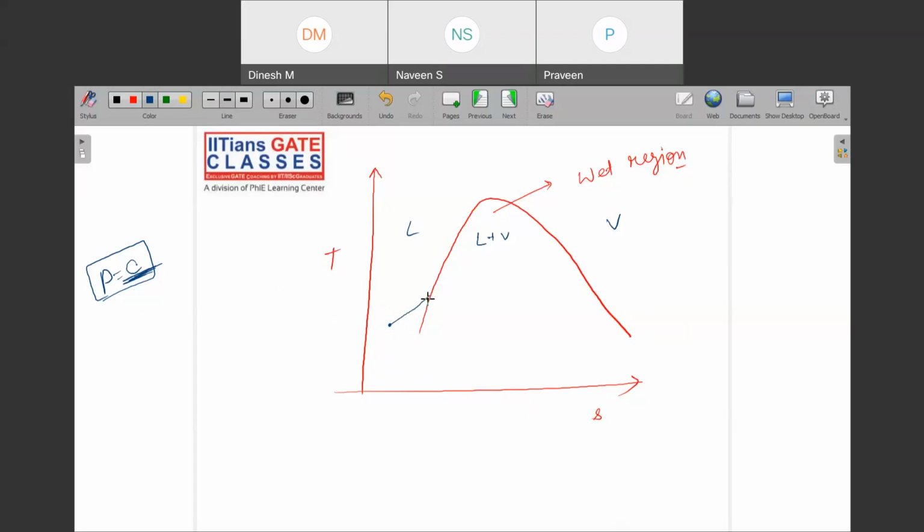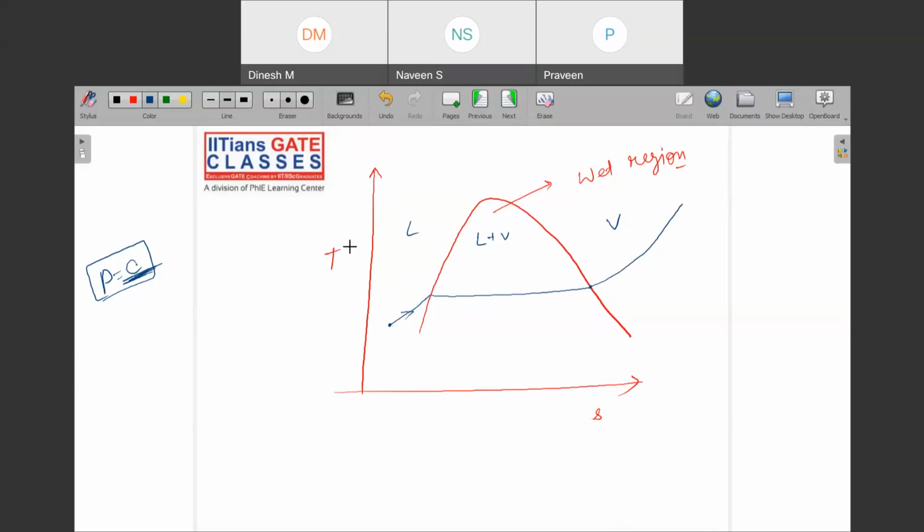When you boil water in a pan, initially you can see that there is no boiling. Initially it has just absorbed heat, which is why I cannot see any vapor region. Then I start seeing some vapor forming, and after some point all the liquid has evaporated into vapor. So here only liquid was existing. After this point there was the liquid plus vapor region, and if you heat it further, you will find that it has completely converted into the vapor region.